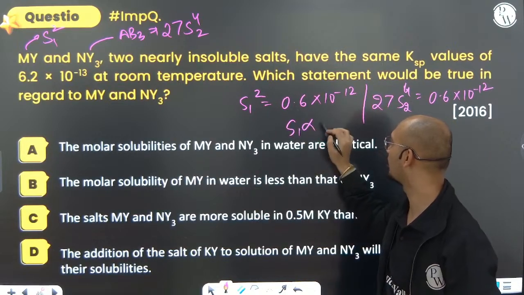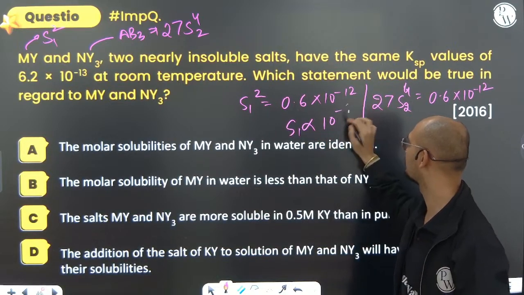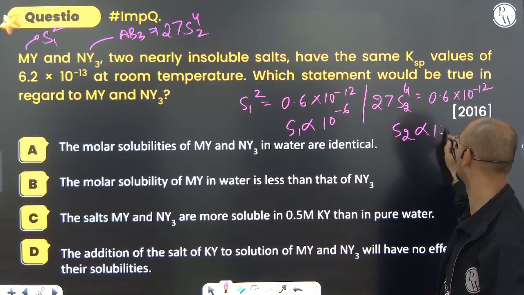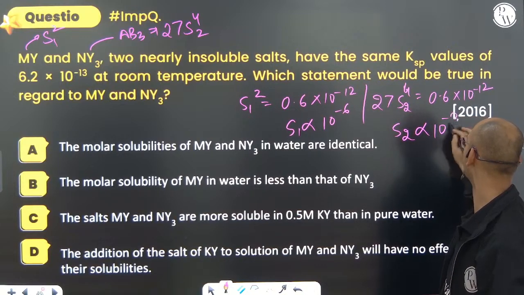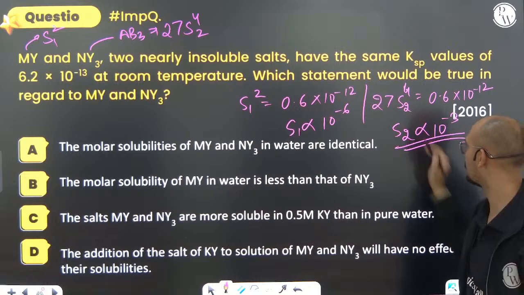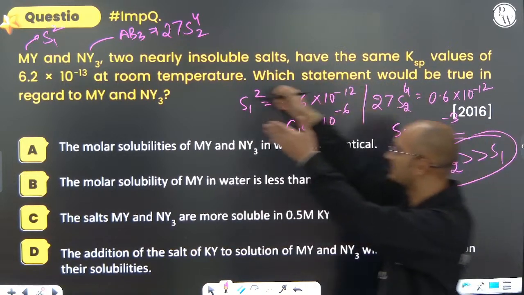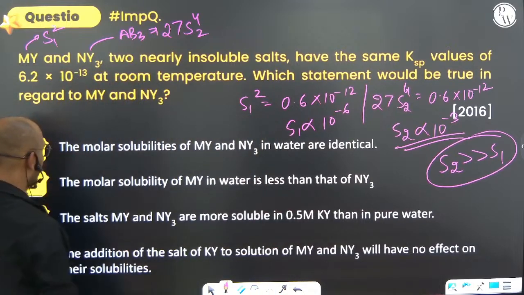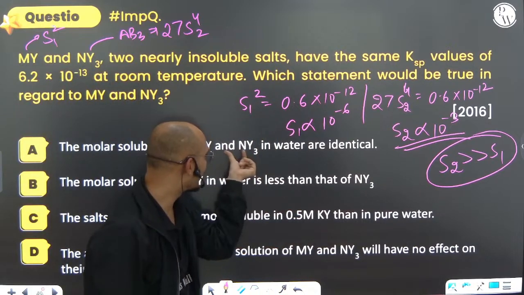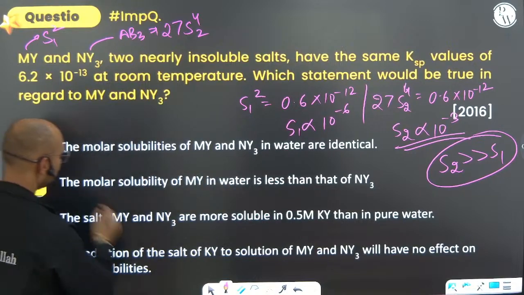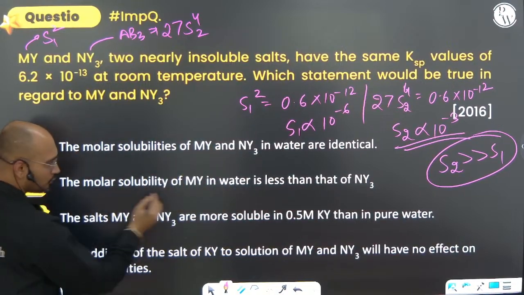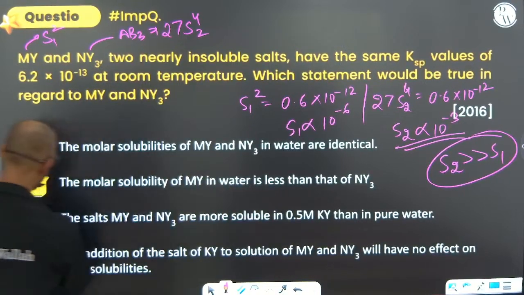Here S1 will be somewhere around 10 to the power minus 6, and S2 around 10 to the power minus 3. So S2 is very much larger than S1, and the solubility of MY3 is more than that of MY in water. Are the molar solubilities of MY and MY3 in water identical? No, because MY3 is more. The molar solubility of MY in water is less than that of MY3. Yes, option B is the correct option.